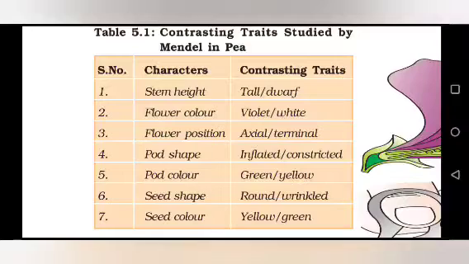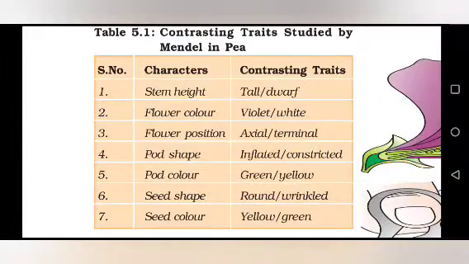So now let's study what Mendel did. As I told you, he studied garden pea, and in garden pea he focused on these 7 characters, and he observed that all these 7 characters show contrasting traits. Like the first trait was stem height. He could observe 2 types of plants. Some were tall and others were dwarf. Next, flower color. Again there were contrasting traits, violet and white. Then the third trait, flower position, which were axial and terminal.